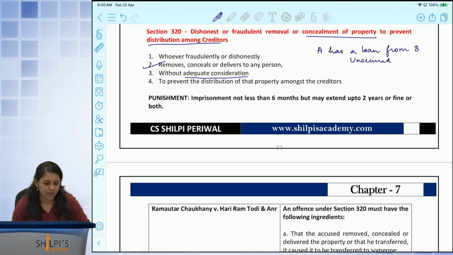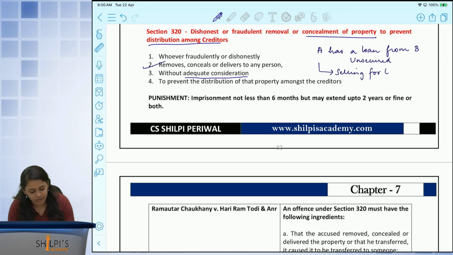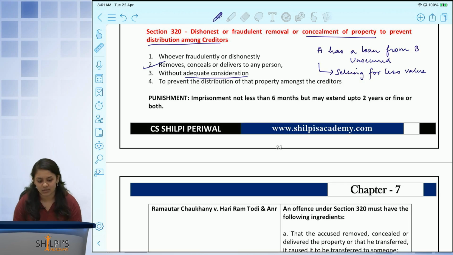Now, at the time that A has to repay the loan to B, A ends up selling his property for less value. If he is selling it for less value, he will mostly end up giving it to his family members, or he may gift it off to his family members. That is what we call without adequate consideration. That means he is simply trying to dispose of the property such that B can never recover the same from him. The punishment for this is a minimum of 6 months but may extend up to 2 years, or fine, or both.